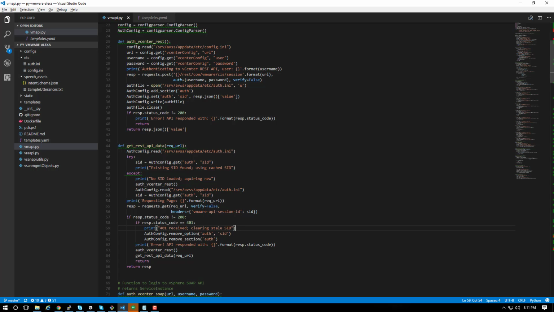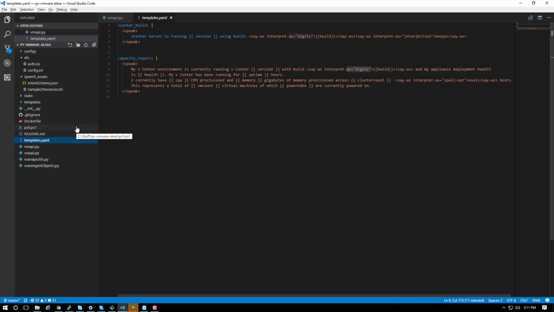I've started to organize the folder and file structure into a little bit more of an intelligible fashion, with Echo utterances and intents in their own speech assets folder. We're working with a templates.yaml file now that'll actually keep some of our more advanced speech patterns, and these will let us change the way that our Echo reads back words and letters to us. We also use Jinja templating to build some really advanced and cool functions, and this will grow in use as we start to use more slot-based stuff.